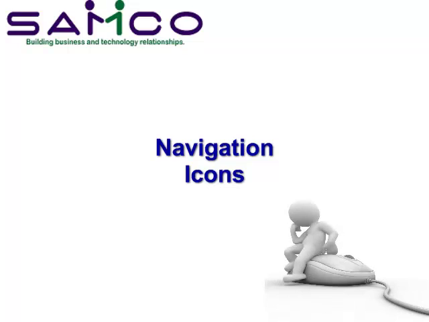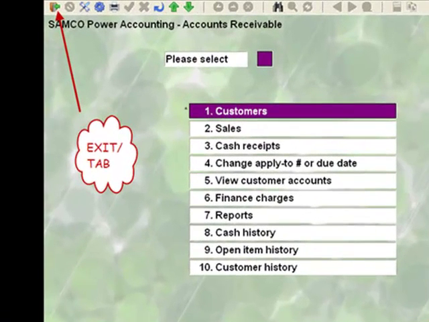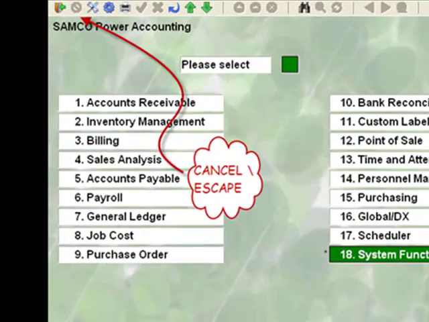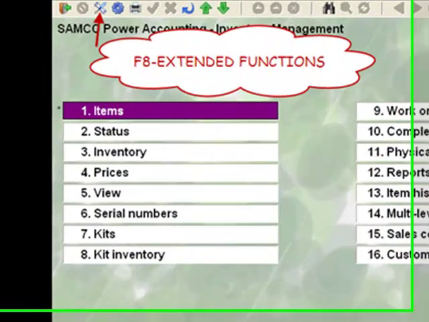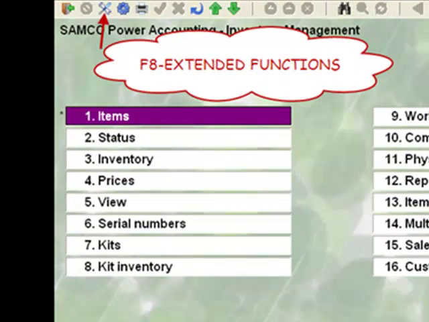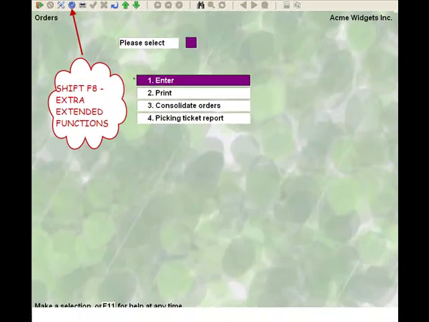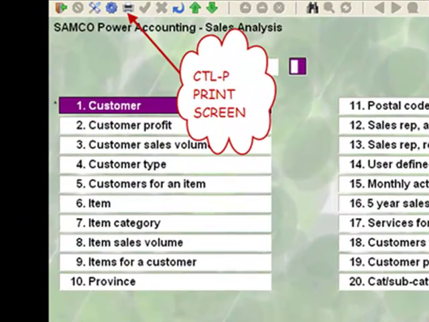Let's take a look at the icons for navigation at the top of your screen. Starting at the top left, the exit icon works the same as the tab. The cancel icon acts just like the escape key. The next two icons, called the F8 extended functions and the Shift F8 extra extended functions, if you have that feature turned on. For a print screen, click on the printer icon or press Ctrl P. This will call up the printer window. By the way, this is a good feature if you are setting up an instructional manual for your employees.